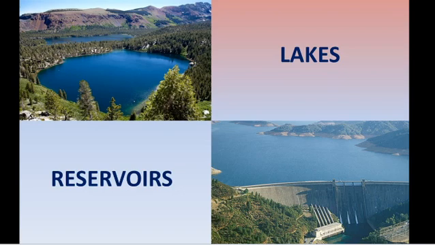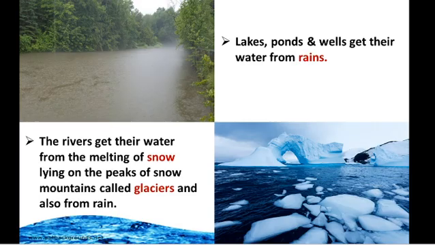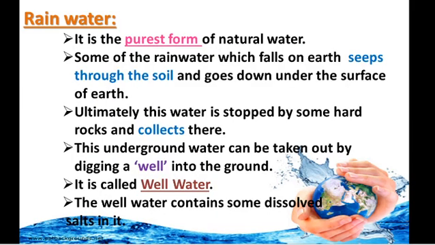So how do these lakes, rivers, ponds get water? These places get water from rain. The first one is rain and the second one is glacier. Glacier means a snow mountain which starts melting and is converted into water. So rain and glacier are the main source of water for lakes, ponds and wells.